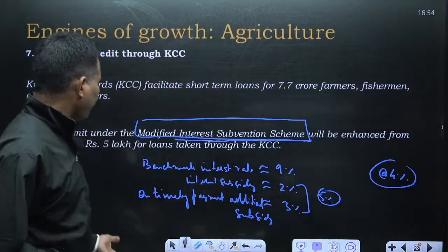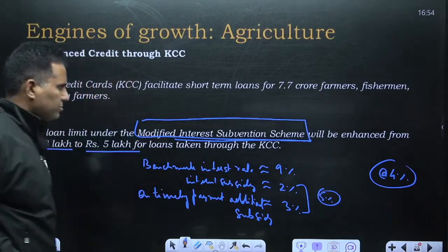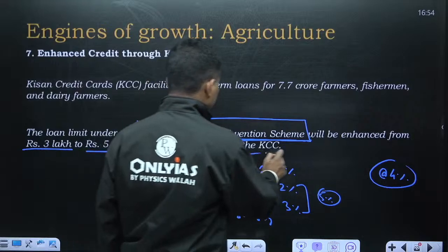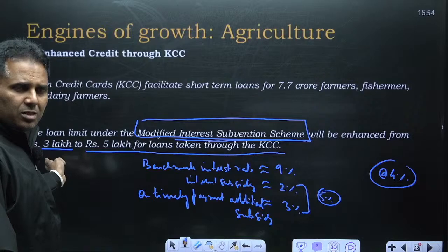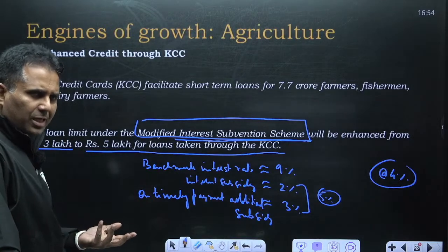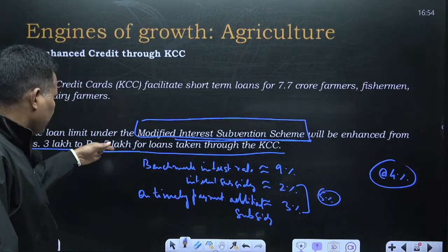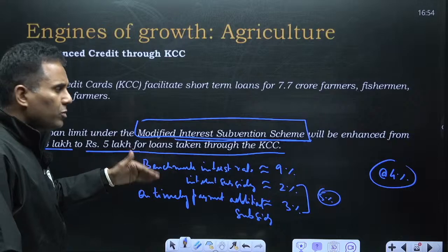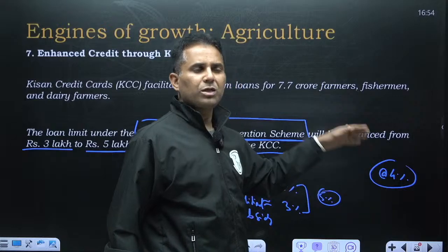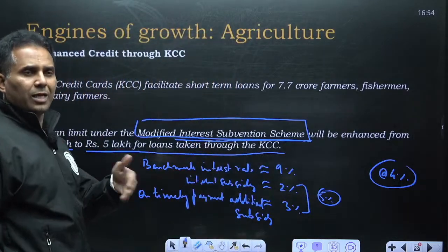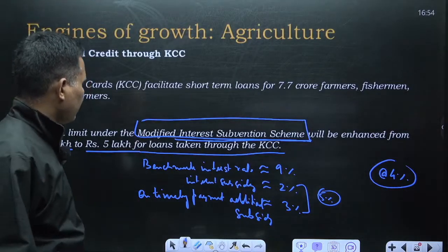But how much loan can you take? That limit has been increased from rupees 3 lakh to rupees 5 lakh, around a 70% increase. So on short term loans taken through KCC, the limit earlier was 3 lakh, now it has been increased to 5 lakh. So up to 5 lakh, you can get an interest subsidy of around 5%. Effectively, you can get a loan at 4%. 5 lakh loans at 4% through Kisan Credit Card under the modified interest subvention scheme.